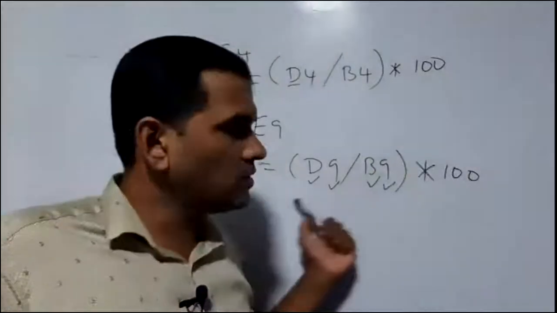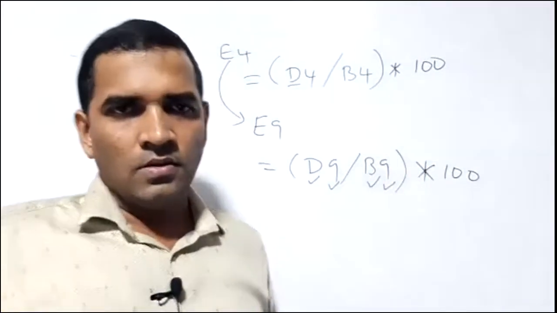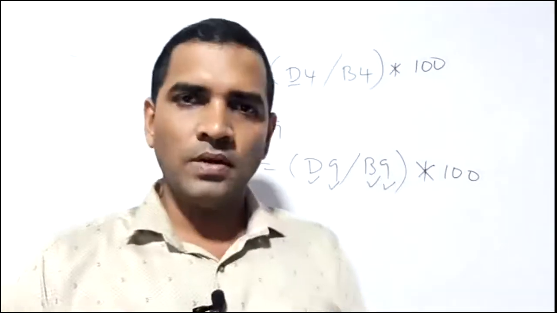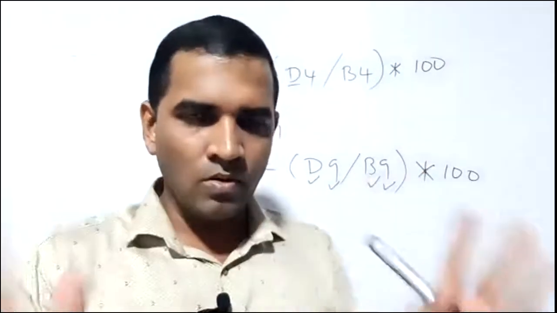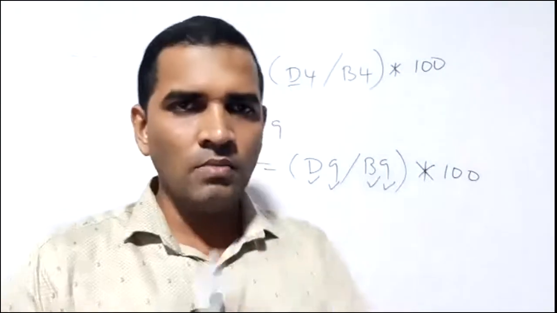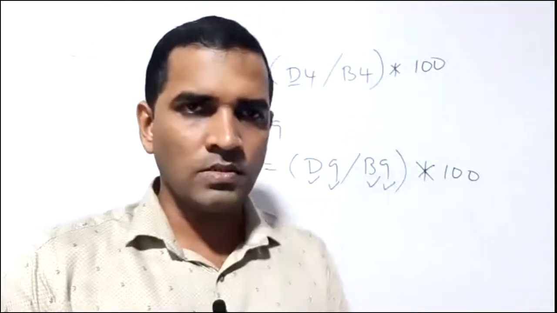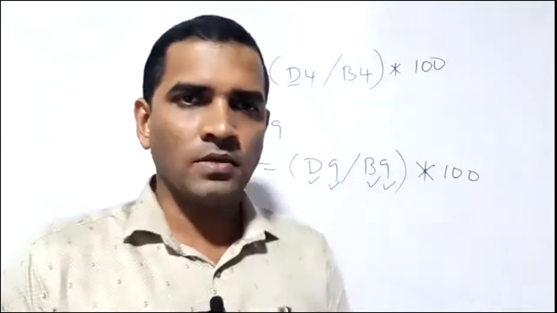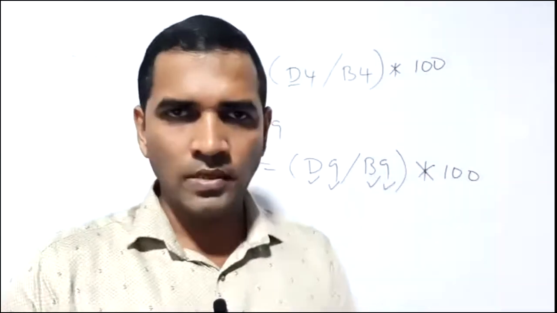Figures must stay there. This is the answer. See, the questions are very simple. You can obtain whole marks. There is no way to lose a single mark in the final exam in spreadsheet, but you need practice. You should know how to handle things.